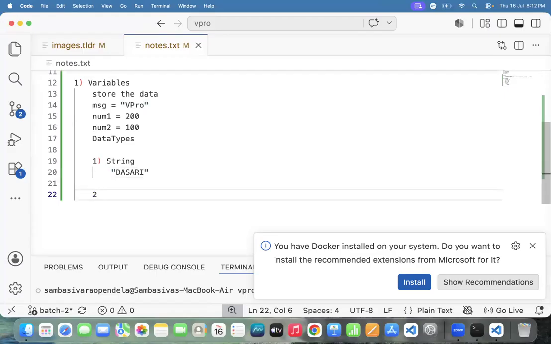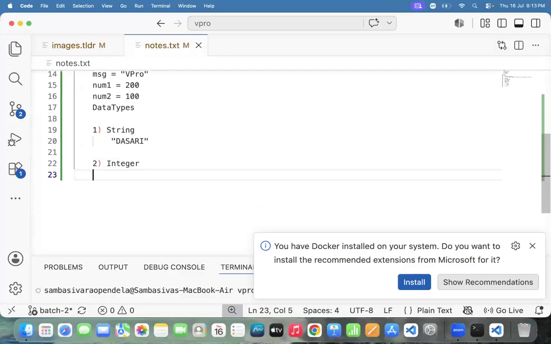And here I need to place another thing. And another thing is the number. Is it a number or not? Yes, number. Integer or number, both are the same. Next one. What is another data type? Boolean. Boolean means True and False. Boolean means we need to place true or false. That one we can call the Boolean.